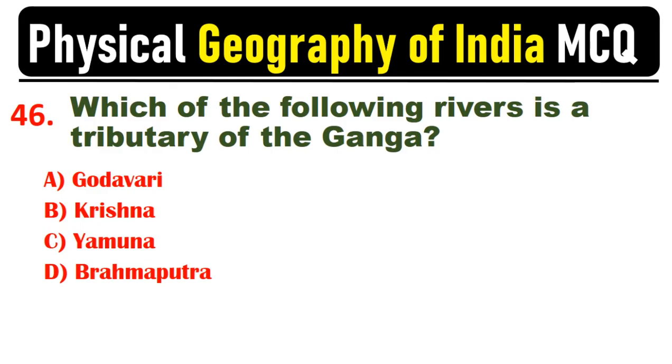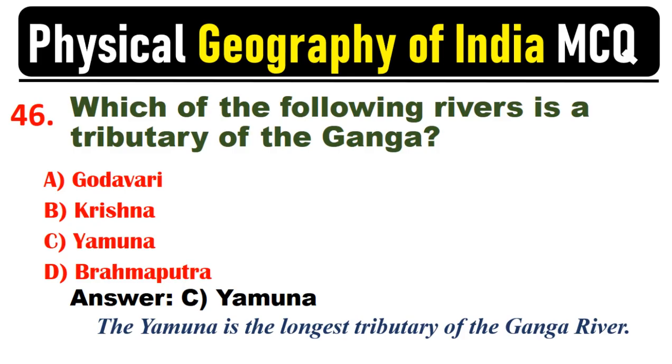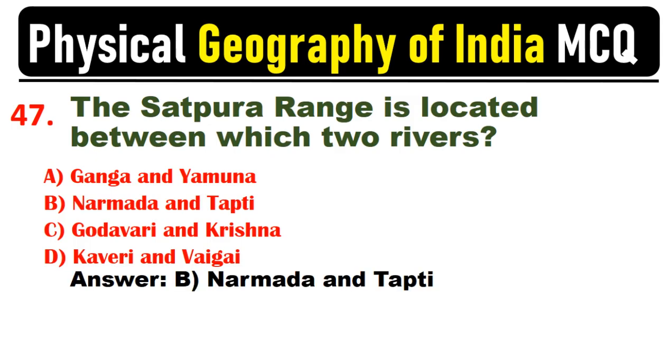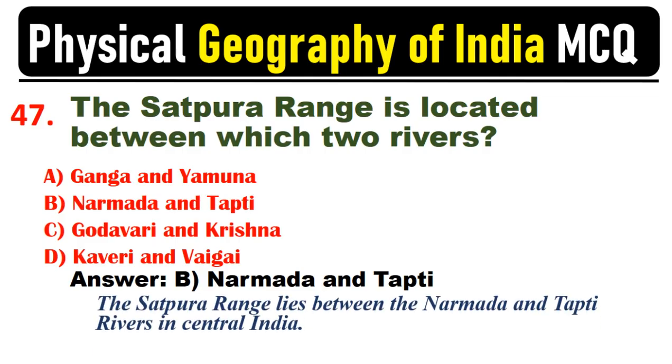Which of the following rivers is a tributary of the Ganga? Answer. C. Yamuna. The Yamuna is the longest tributary of the Ganga river. The Satpura range is located between which two rivers? Answer. B. Narmada and Tapti. The Satpura range lies between the Narmada and Tapti rivers in central India.